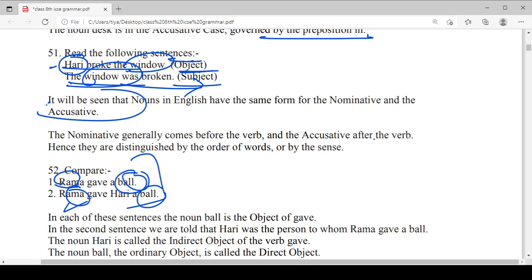In each of the sentences, the noun ball is the object of give. In the second sentence, we are told that Hari was the person to whom Rama gave a ball. The noun Hari is called the indirect object of the verb gave, and the noun ball, the ordinary object, is called the direct object.